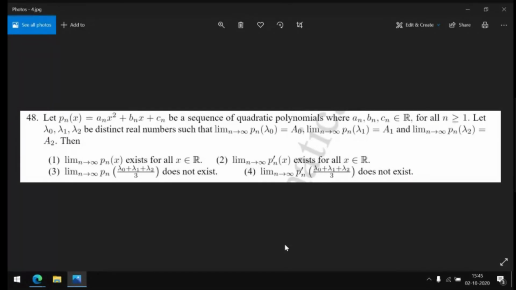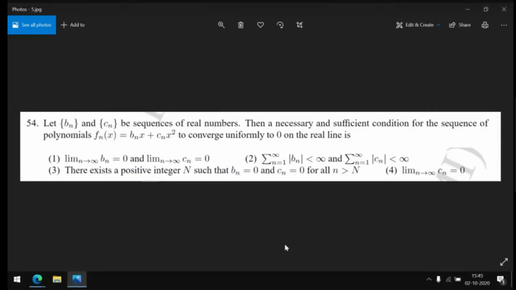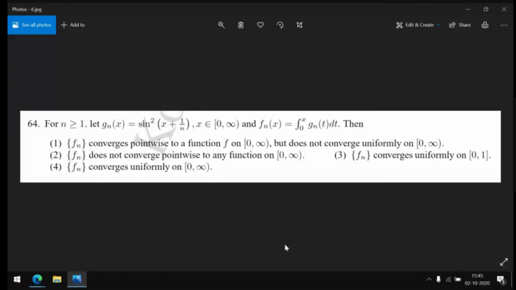Obviously, this third one and fourth one, since it is convergent for all points, there is nothing to do with lambda 1 plus lambda 1 plus lambda 2 by 3. Obviously, it will converge. So the last two options are wrong. Even though it was not an analysis question, I was just interested to solve this. This is very interesting, easy thing, so I'm not going to say this because it is out of time. I will just do this question and come back if I want.